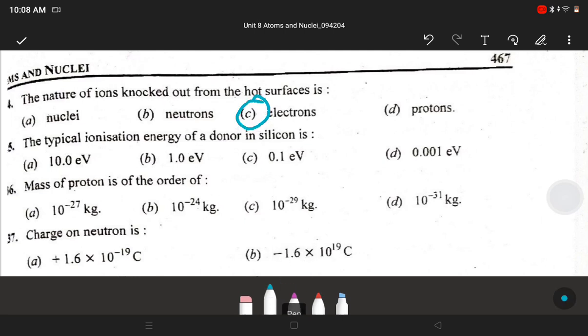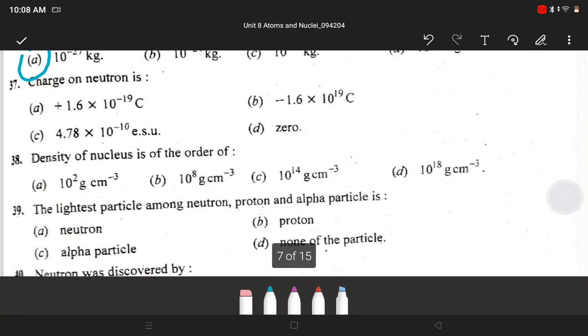Next, the typical ionization energy of a donor in silicon is C, 0.1 electron volt. Next, the mass of a proton is of the order of 10 raised to minus 27 kg. Next, charge on a neutron is D, 0.